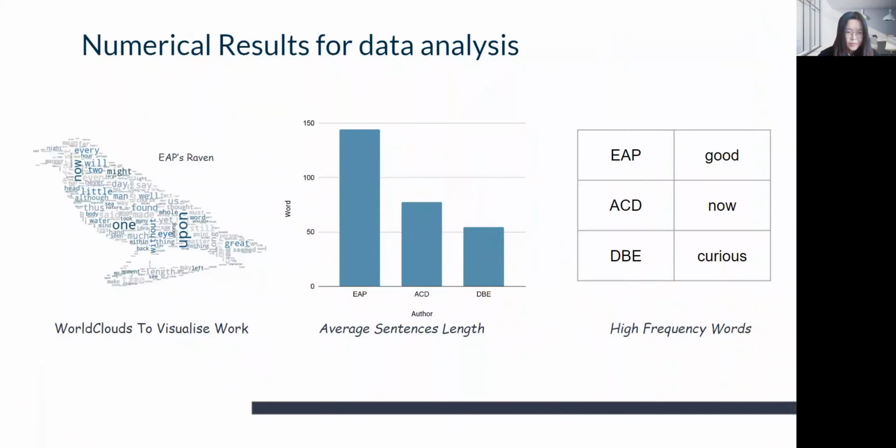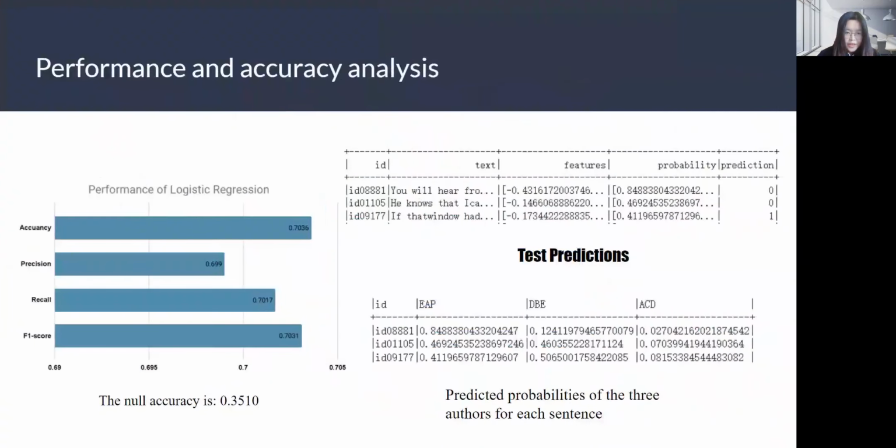There are four indicators of accuracy, precision, recall, and F1 score selected to evaluate the model's performance. The results are shown on the left. After testing, we know that the non-model accuracy is about 35%, which is much lower than the accuracy of our model, which indicates that our training is effective. We can see the results of the model running on the test set.